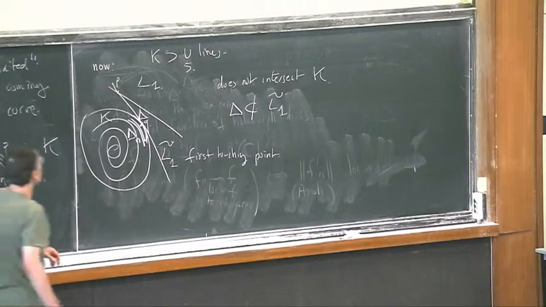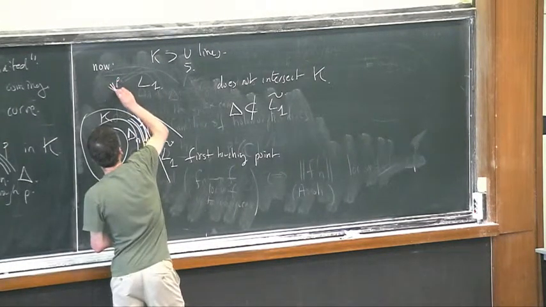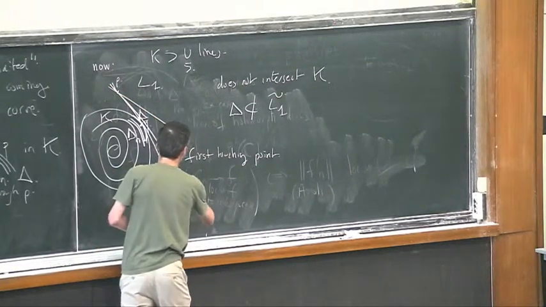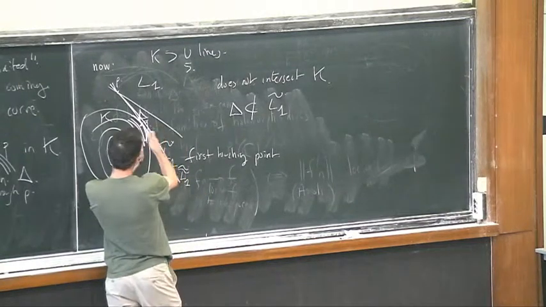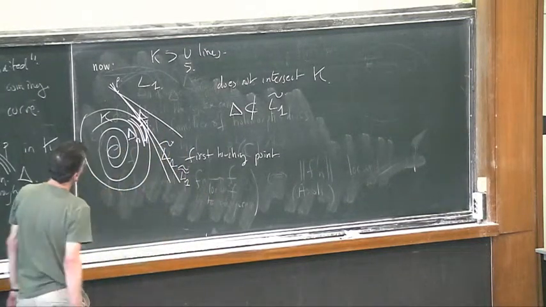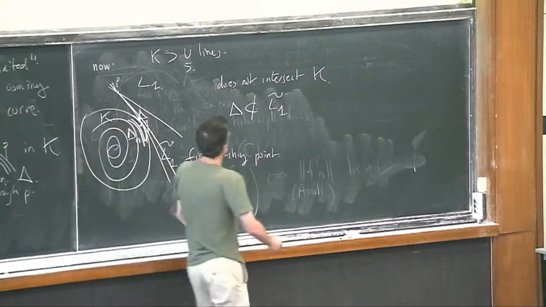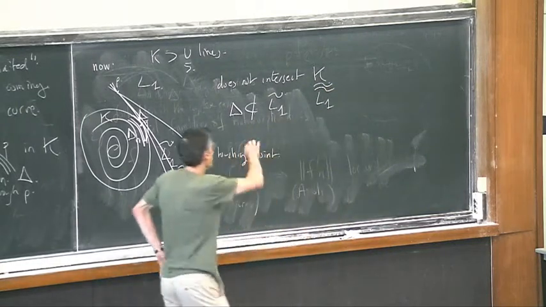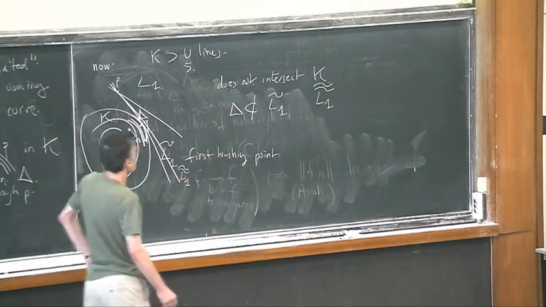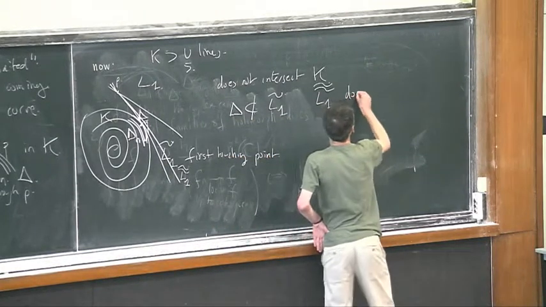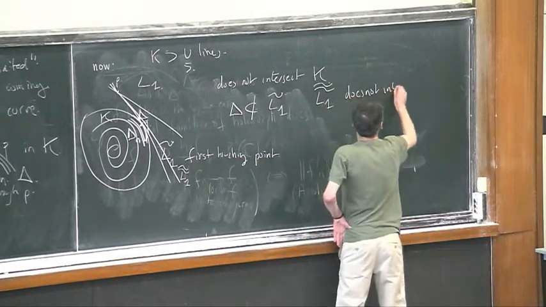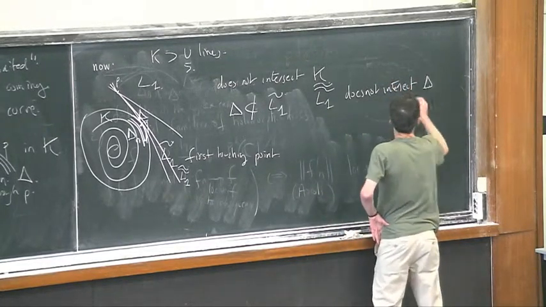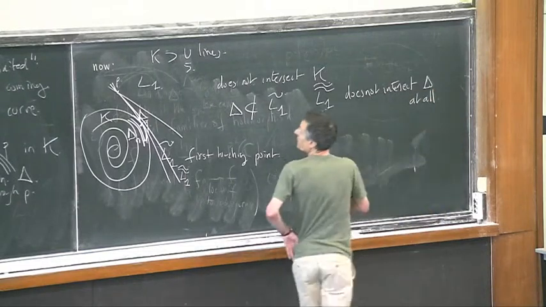And so the contradiction proceeds just by deforming a little bit this L1, and getting L1 double tilde, and it doesn't intersect delta at all, and this cannot be the case.